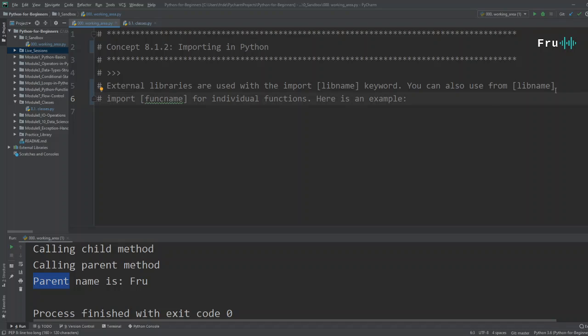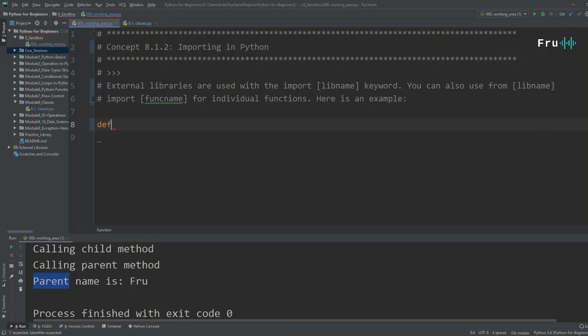So let's take an example, and that example is to print random numbers on the screen. Let's say, print me a random number between 1 and 10. Guys, it's going to be hard to do, because I need to implement a function.